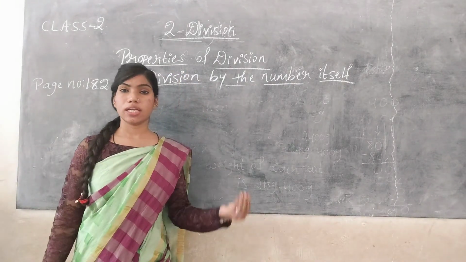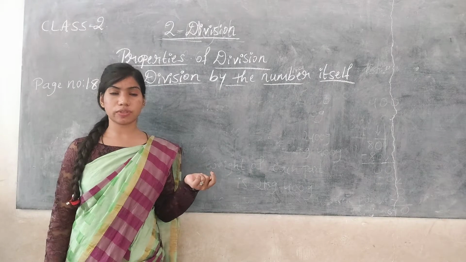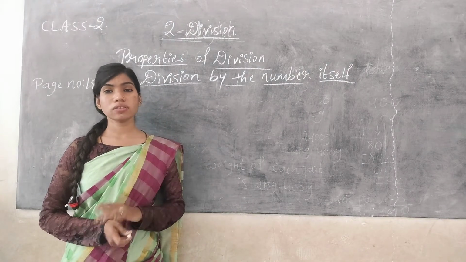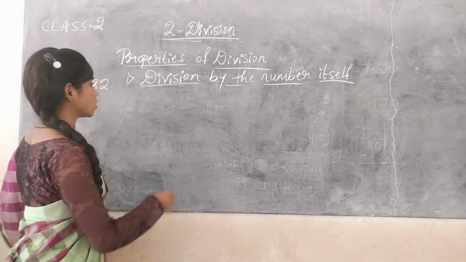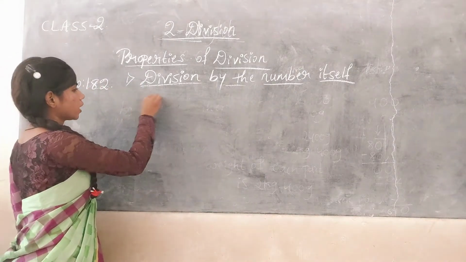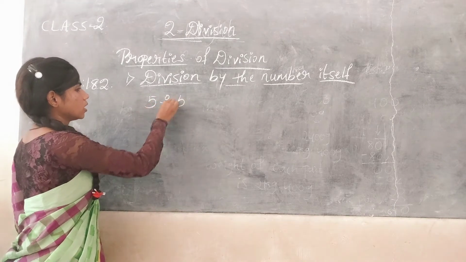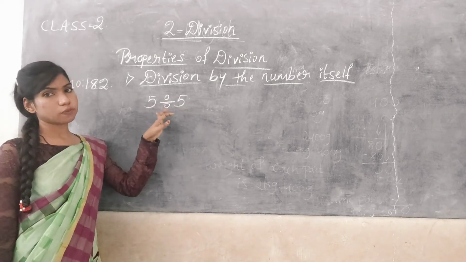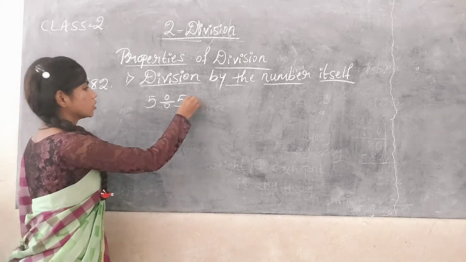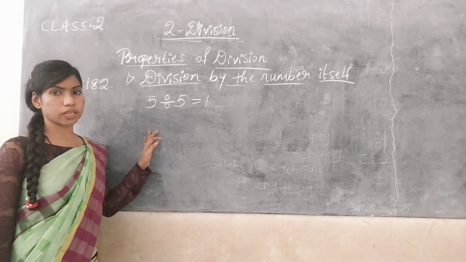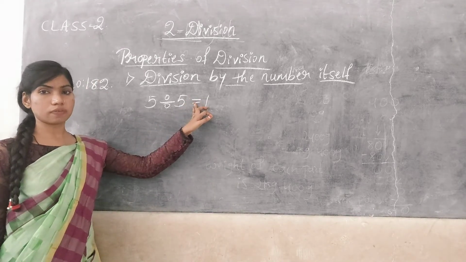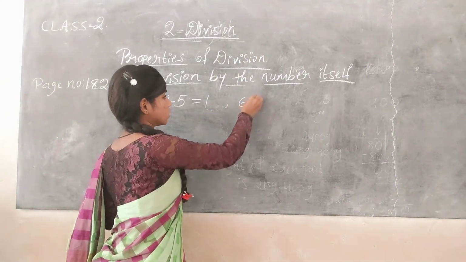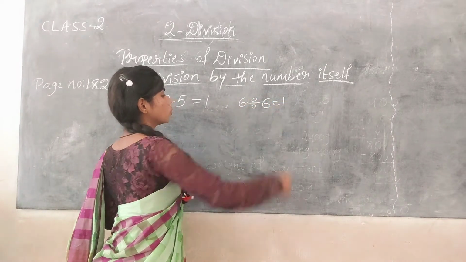If we divide any number by itself, then we get 1 as an answer or as a quotient. If 5 is divided by itself, if 5 is divided by 5, then the quotient is always 1. 5 divided by 5 is equal to 1. 6 divided by 6 is equal to 1.